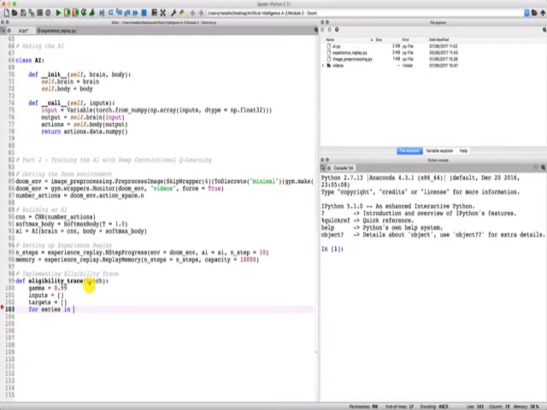And so for series in batch, that is for all the series of 10 transitions in our input batch, what are we going to do? Well, to get the cumulative reward, you will see in the pseudocode that we need the state of the first transition of the series and also the state of the last transition of the series. So what we have to do right now is get these input states.